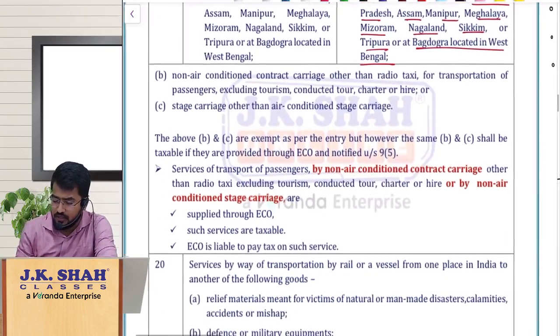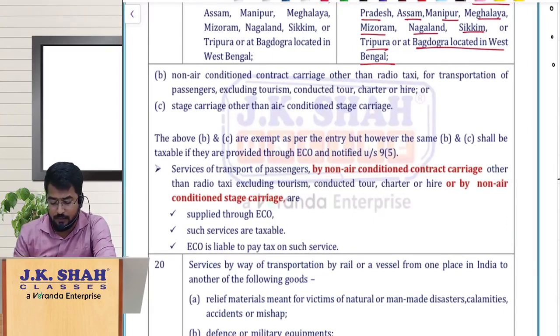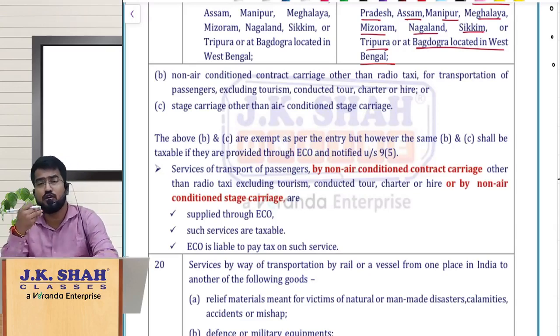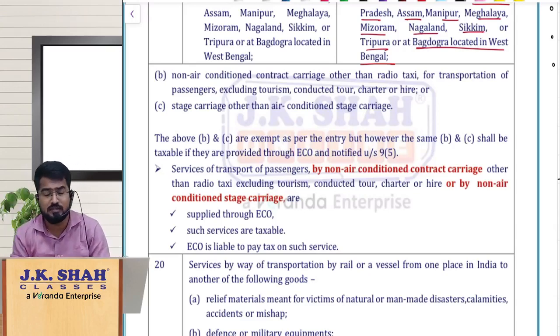And if you remember, in this particular entry, transportation of passengers by non-air conditioned contract carriage and non-air conditioned stage carriage was enjoying the exemption, and if it is AC it was taxable. And they have made some additions also here. Even if it is a non-AC contract carriage or non-AC stage carriage, still if it is supplying this transportation of passenger services through e-commerce operators covered under section 9 subsection 5, now that becomes taxable.